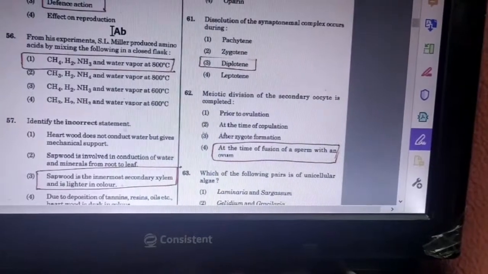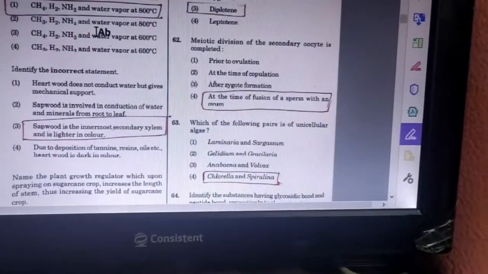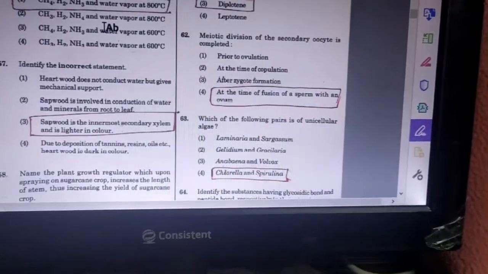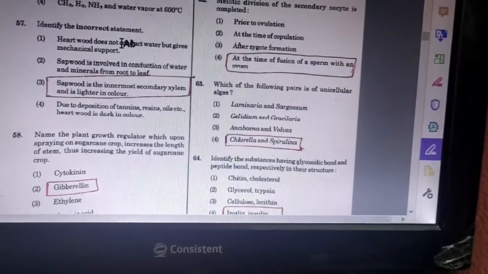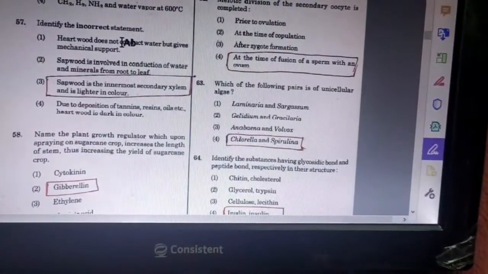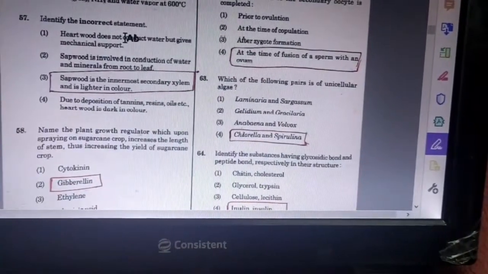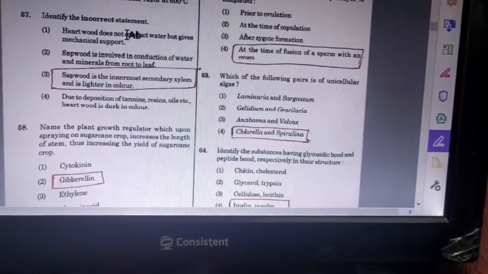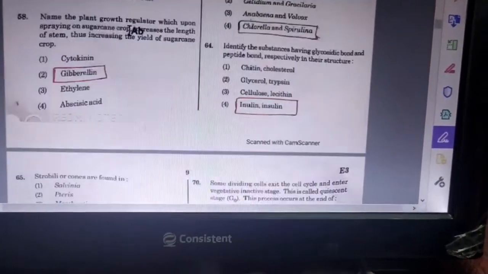Next question, which of the following pair is of unicellular algae? Answer is chlorella and spirulina. Next question, identify the substances having the glycosidic bond and peptide bond respectively in their structure. Answer is inulin and insulin.